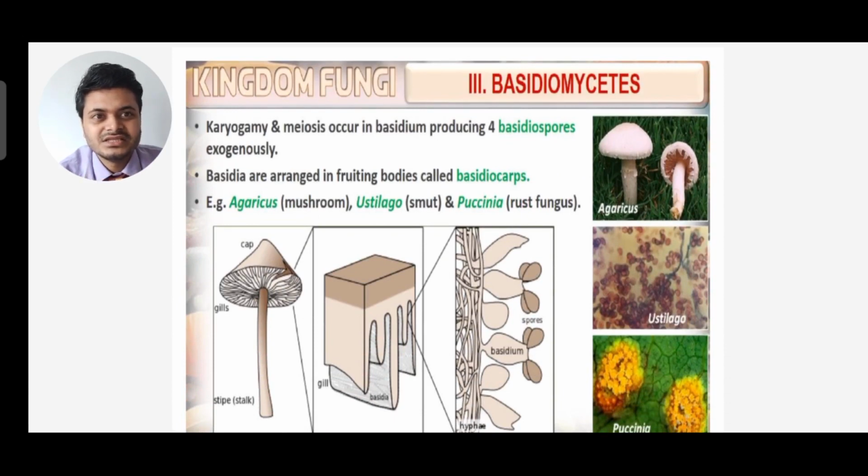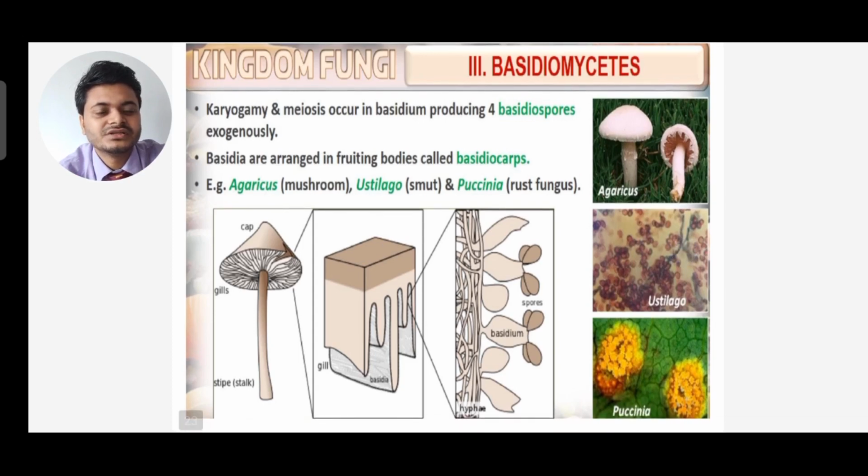Basidia are arranged in fruiting bodies called basidiocarps. Examples: Agaricus, a mushroom that we eat, sold in the market; then Ustilago, that is smut, and Puccinia, that is rust fungi. The figures are also given.